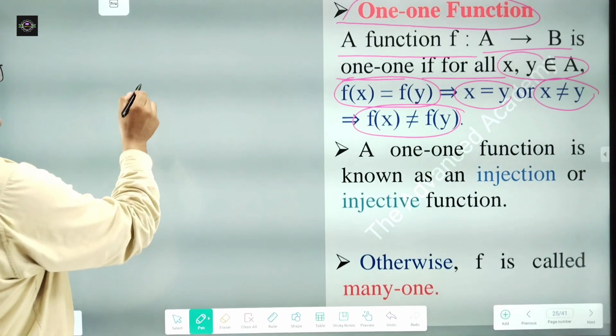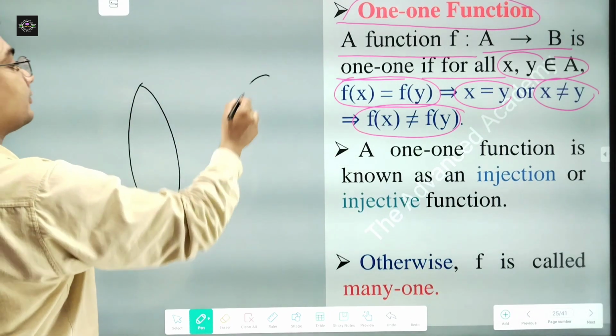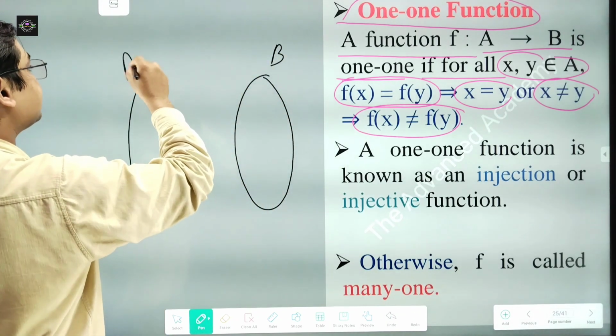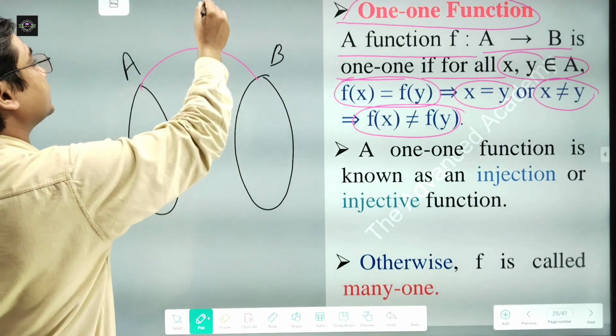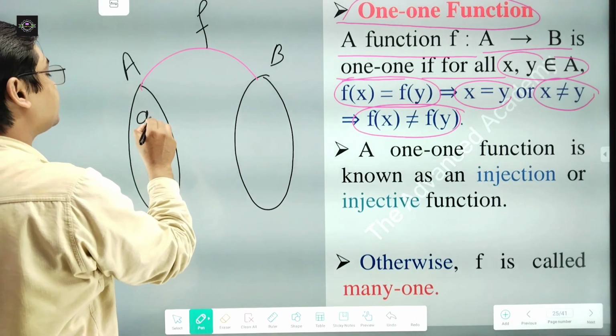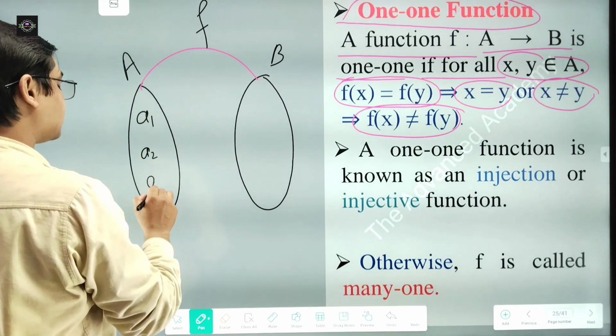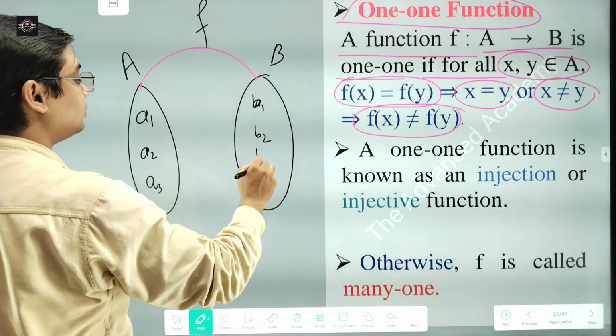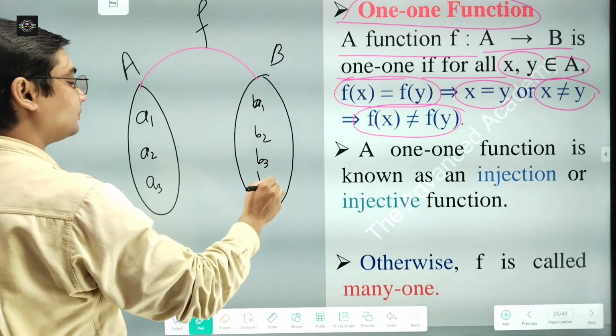That means suppose we consider a function f from set A to B, and here we have a few elements b1, b2, b3, b4.